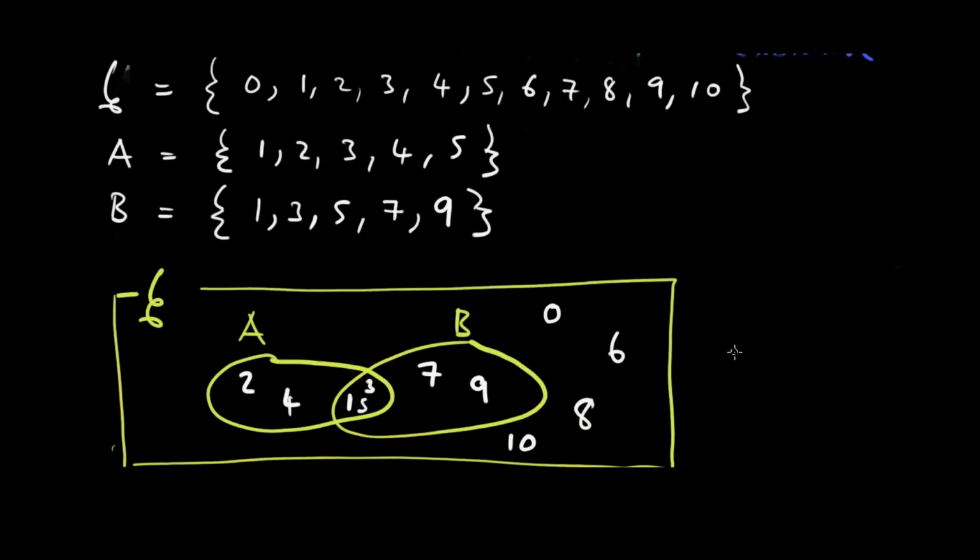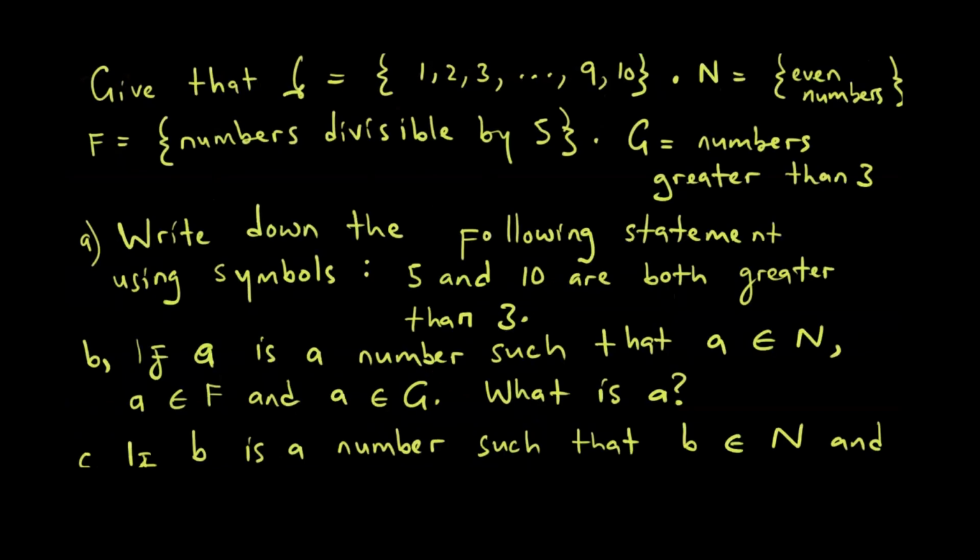We now have to go to the next question, which is our last question in this exercise. In this question, we are told that the universal set is equal to a set of numbers 1, 2, 3 up to 10. N is a set of even numbers. F is a set of numbers divisible by 5. And G is numbers greater than 3.